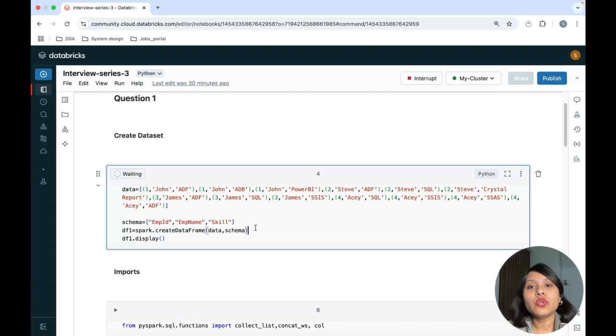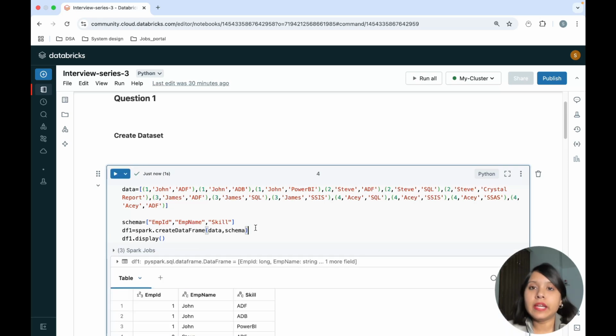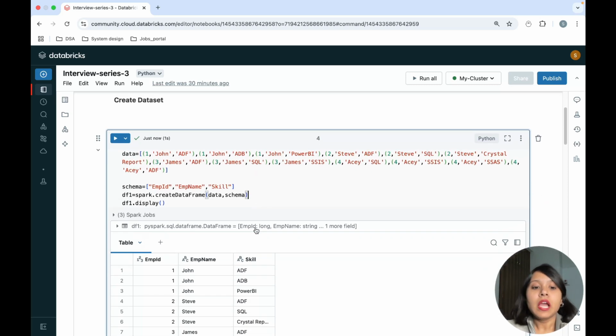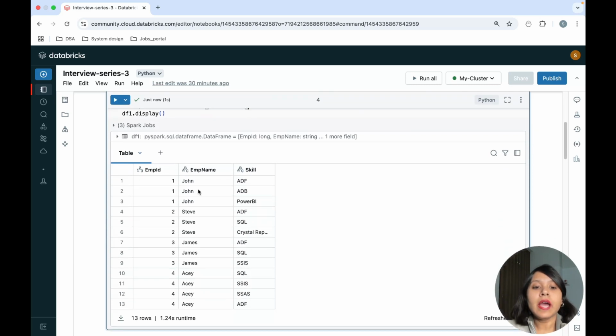If in case you don't know how to create a data frame out of a data set list, then please watch my video in which I've explained how to create data frames in different ways, using the schema and without using the schema. Now the data frame is ready, and you can see I have my John, Steve, James and AC skill set here. So I want it in a string format in one particular row.